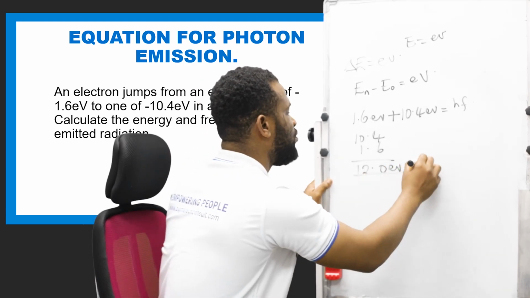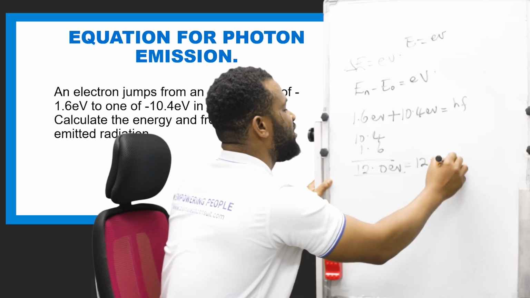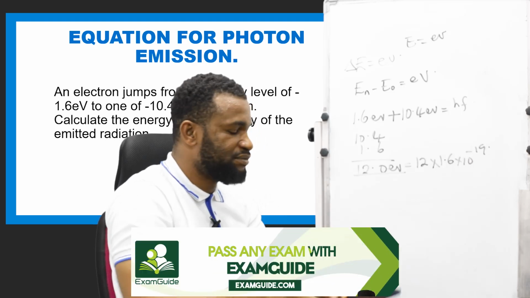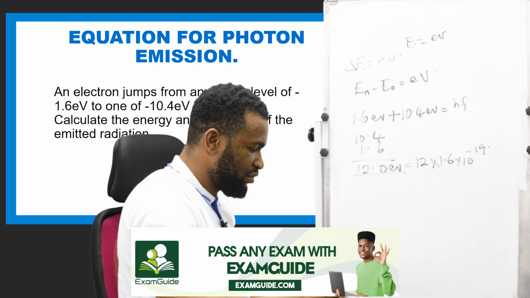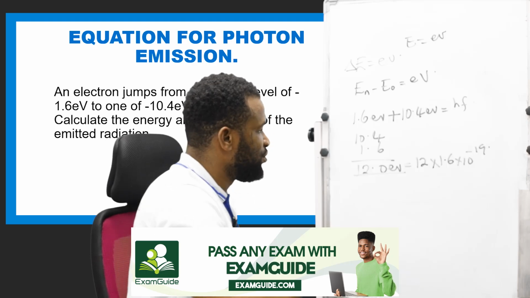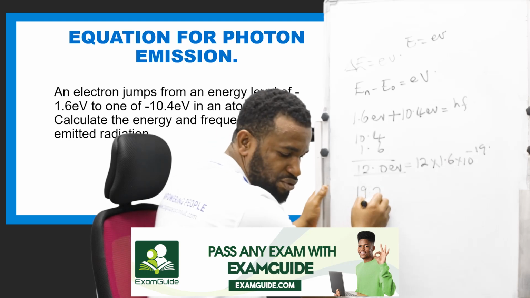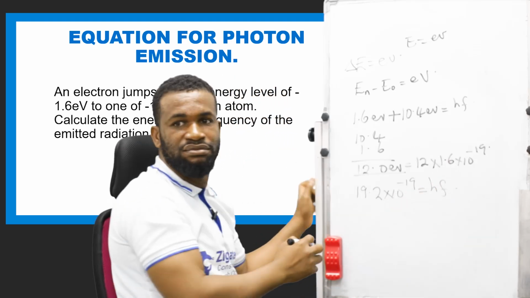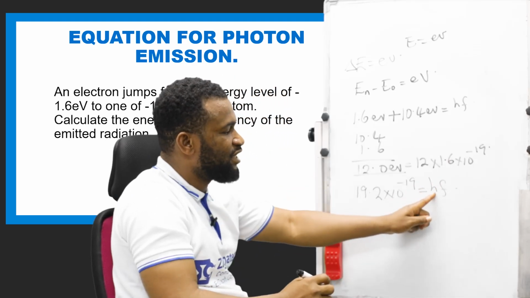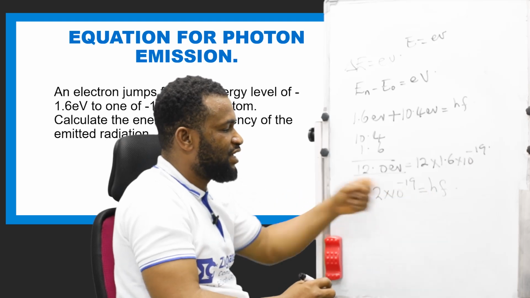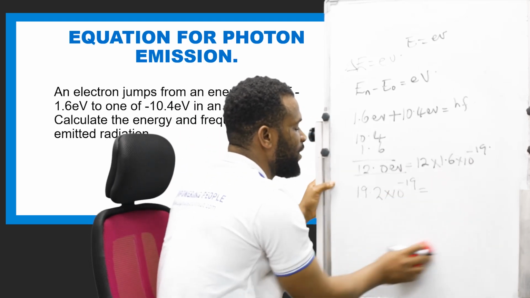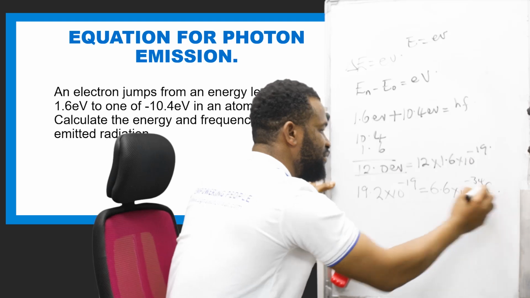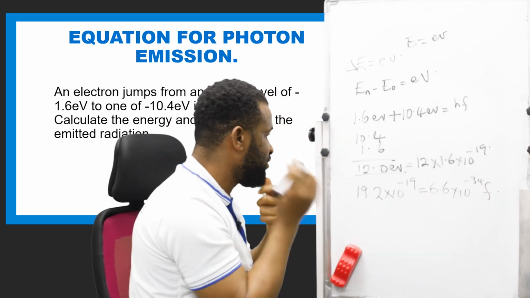Remember, it's going to be 12 times 1.6 times 10 raised to the power minus 19. This is what we are going to have. 12 times 1.6 is 19.2. So this is going to be 19.2 times 10 raised to the power minus 19 equal to HF. And remember that H is Planck's constant, and that H is given as 6.6 times 10 raised to the power minus 34, then multiplied by this frequency. So I'm looking for the frequency of the radiation.